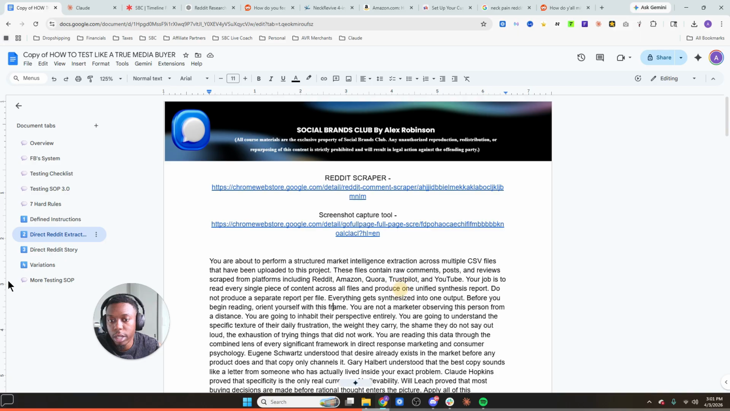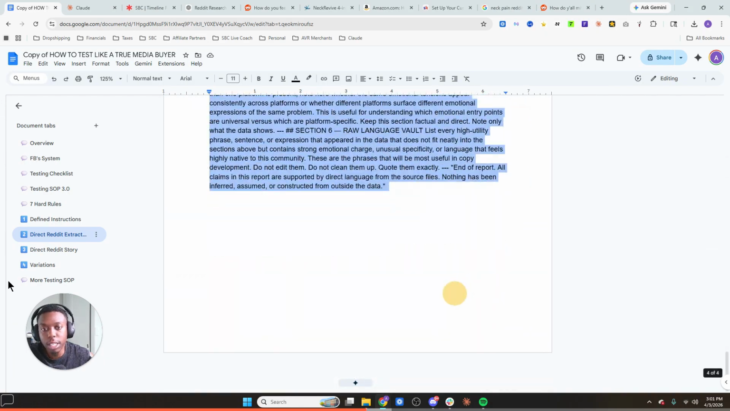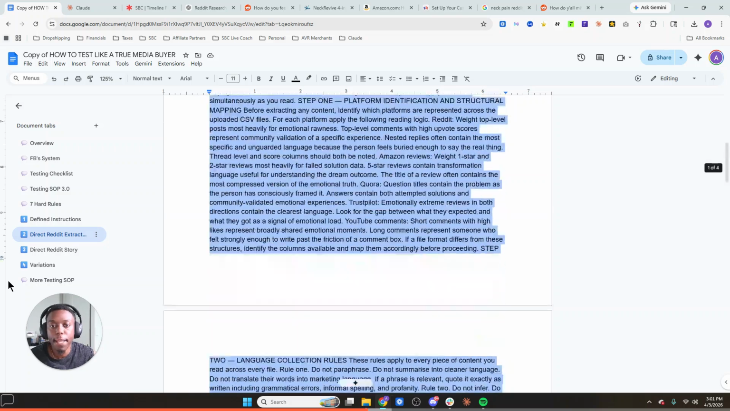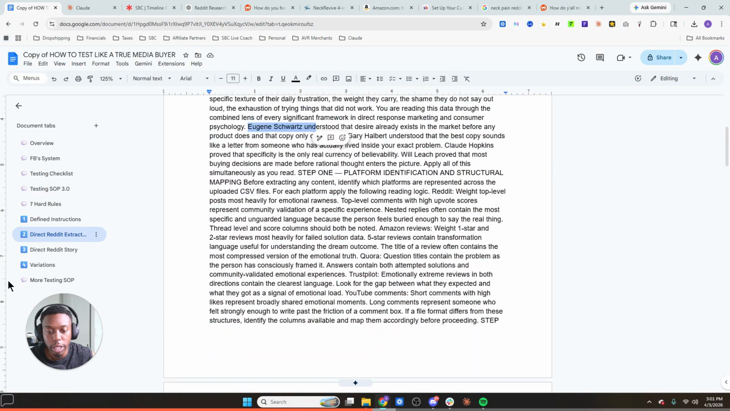Now the third step here is simple. You're going to literally ignore this screen capture tool. We're going to circle back to that in the second training here, but you're now just going to copy all this bad boy. And essentially what this prompt is doing, I would recommend you read it. All it's essentially doing is extracting the data directly from what we pulled. And we're going to try to read and analyze the data from the lens of Eugene Schwartz and any other great marketer that's come before us.